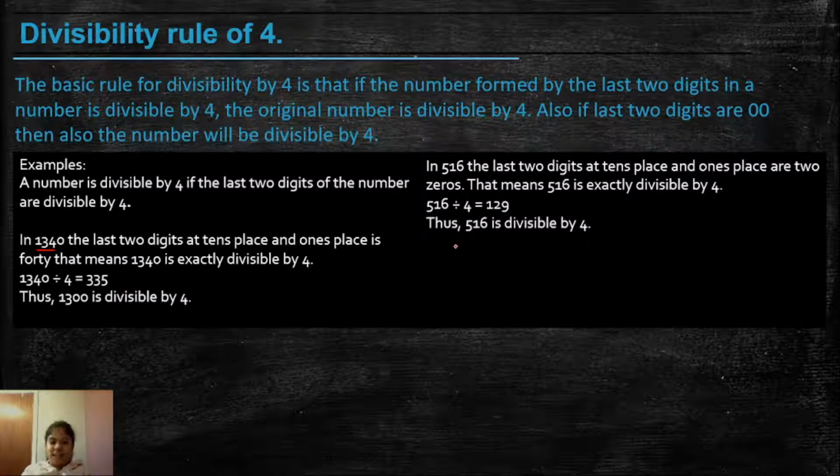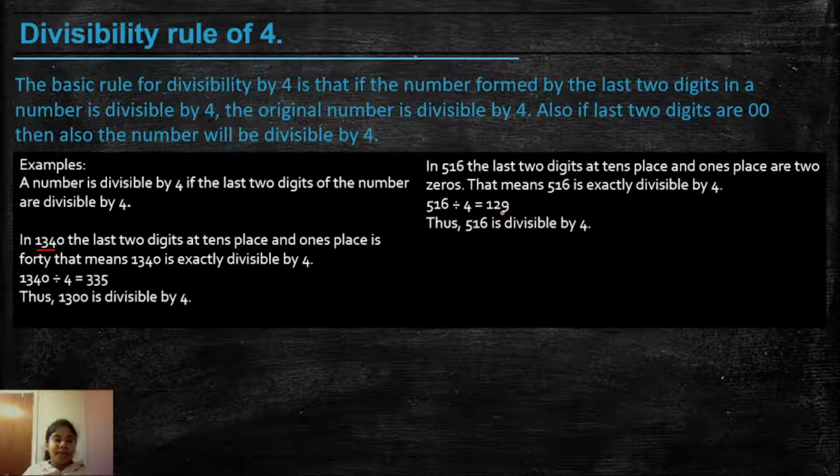Let's take another example. Our next example is 516. So the last two digits here, at the tens and the ones place, are 16. 16 is divisible by 4. So this means that 516 will also be divisible by 4. When we divide them, we get our answer as 129.